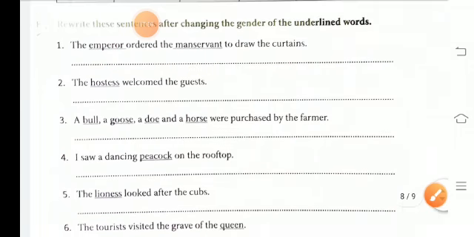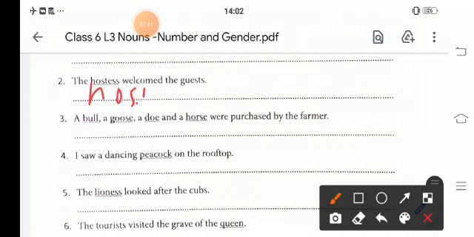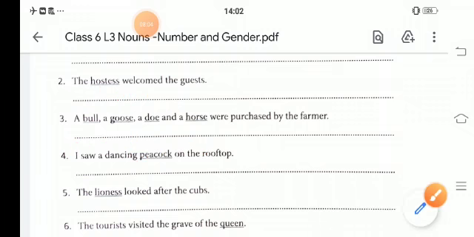Second one is: the hostess welcomed the guest. Hostess will be changed to host. The host welcomed the guest. A bull will be changed to a cow, geese, then a cow, a gander, a deer, and a mare were purchased by the farmer.